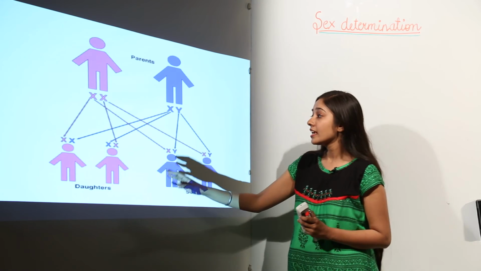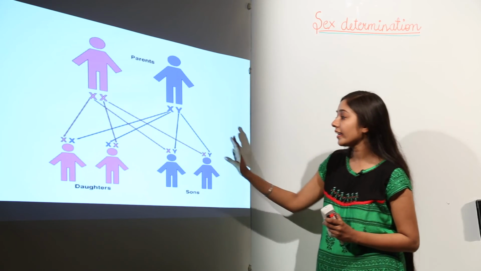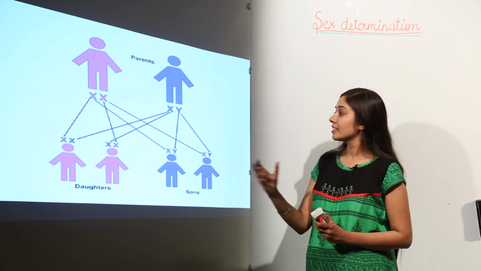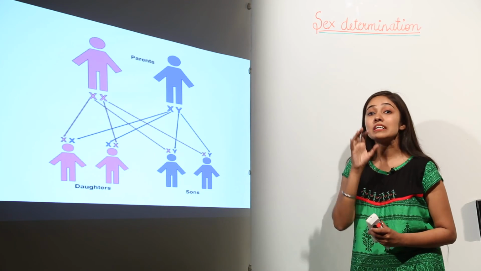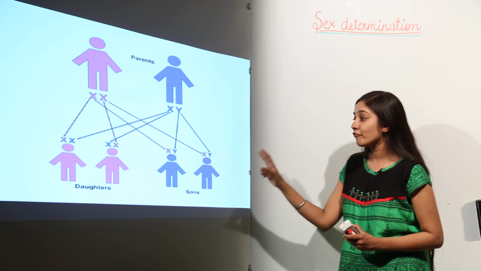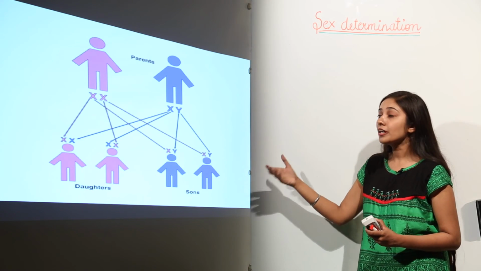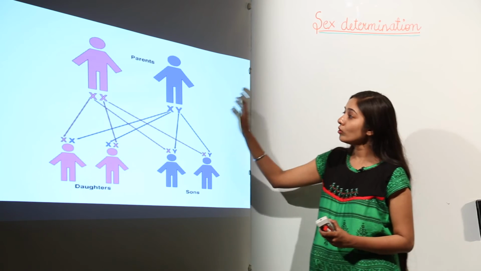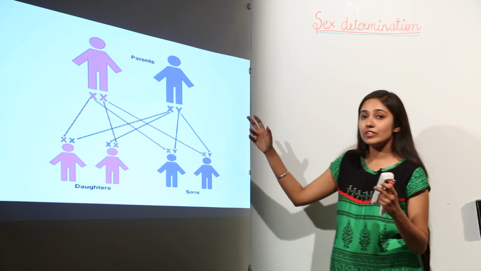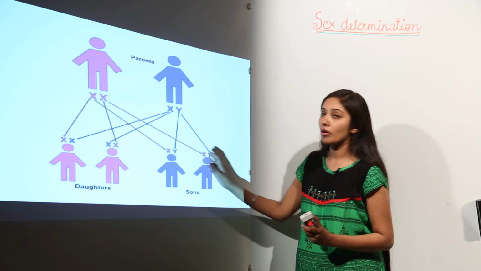And when the gametes are formed and the zygote is formed, it is going to have these combinations: XX, XX, XY, XY. So you can say this encodes for 50% chances of a baby boy and 50% chances of a baby girl. So this is how the cross between these genes is there, and you'll get these four combinations.